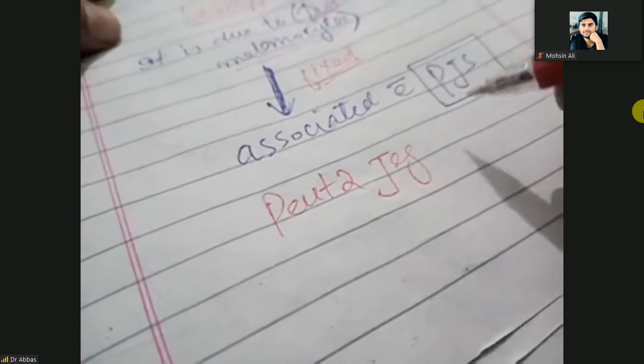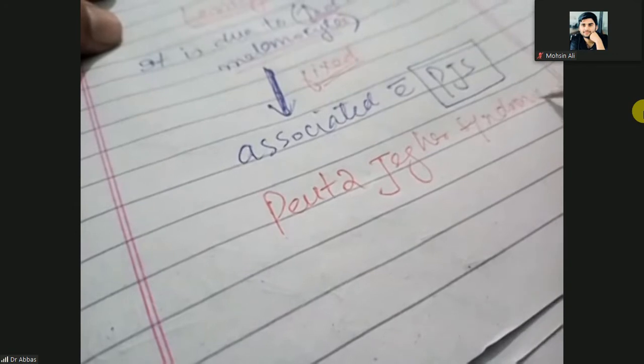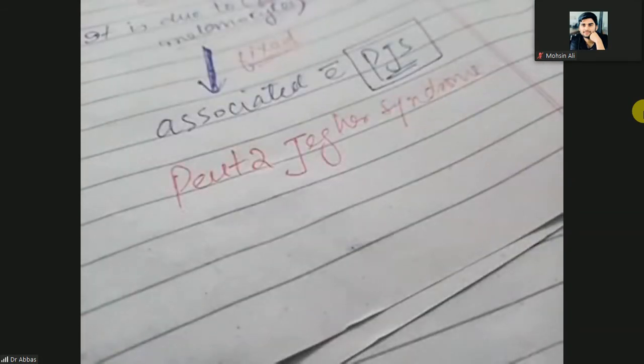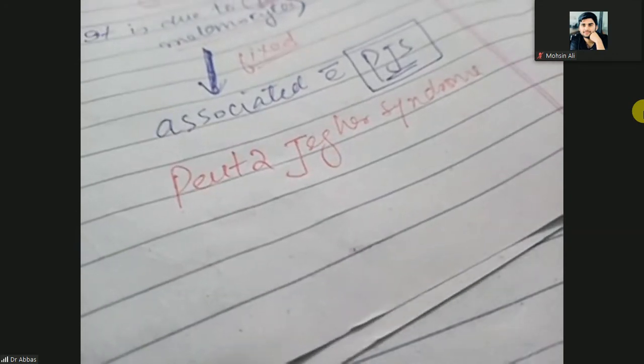So lentigens are associated with PJS, Peutz-Jeghers syndrome. What is the Peutz-Jeghers syndrome? Peutz-Jeghers syndrome is the non-cancerous growth of the GIT, especially that is called hamartomatous polyps of the GIT.